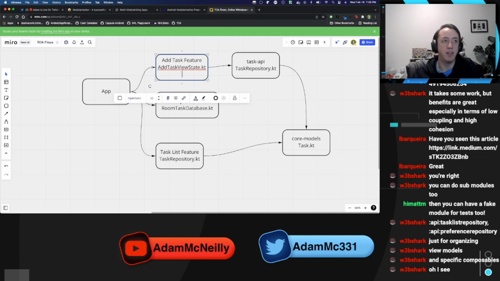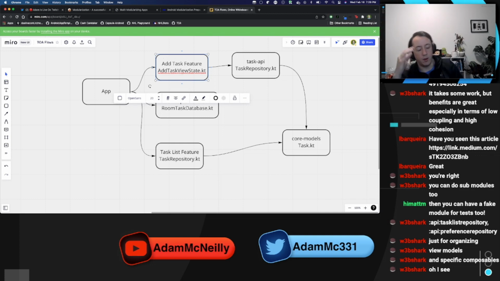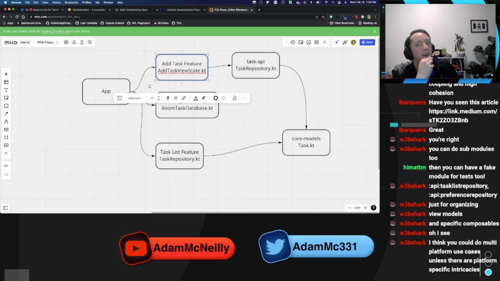Although I feel like the view state doesn't have to have any UI references. The use cases could be multi-platform. They definitely could be, they're just standard Kotlin classes.